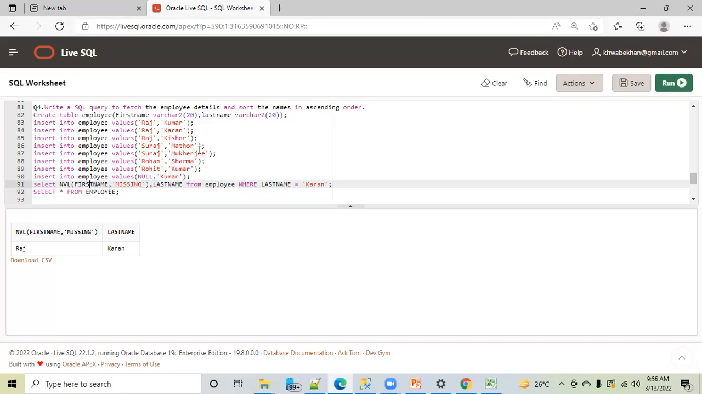Any question, guys? We cannot use NVL to replace one data with another data, right? Can we? For example, Raj to Suraj, if it's by mistake. That we can do using the decode function or translate. When I come to that, I will teach you.